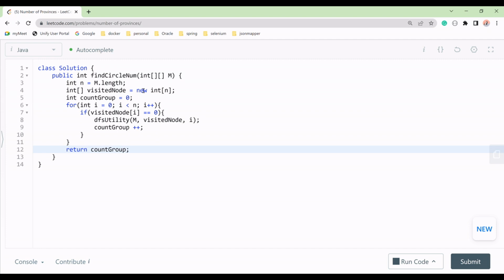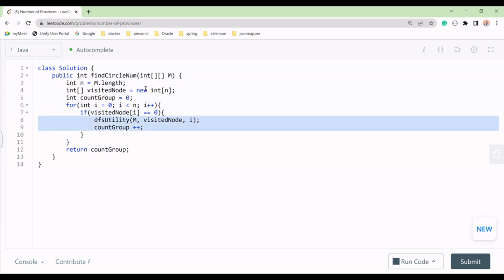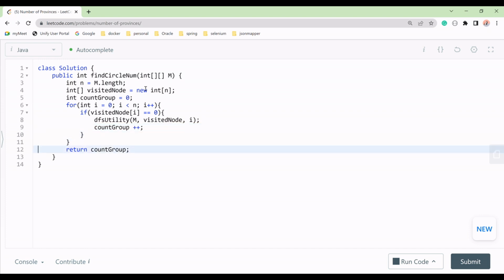What we have? We have length, right? Then we have the visited node, we have count group, and then we will move to all its nodes, and then we will check if the ith visited node is equal to 0 means we have to do DFS. After that we will do count plus plus, and then we will return the count.